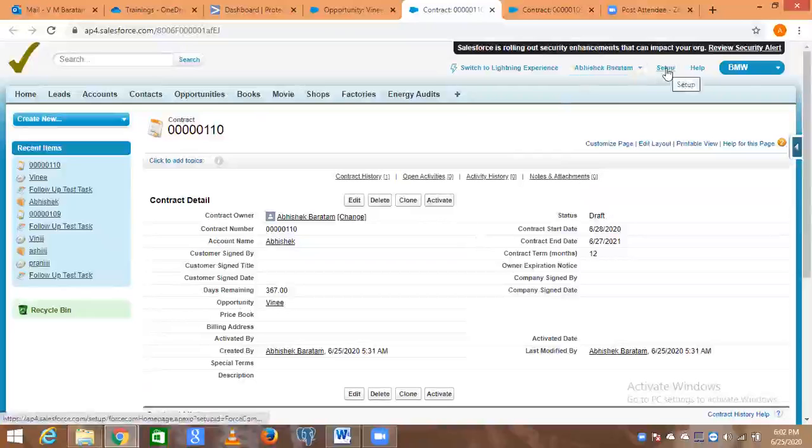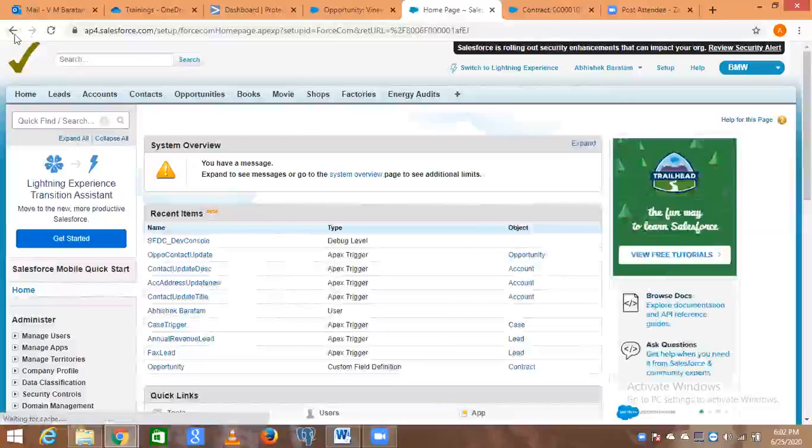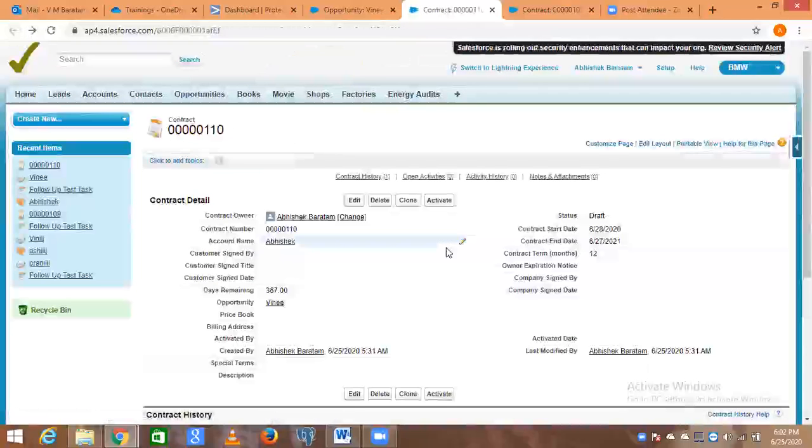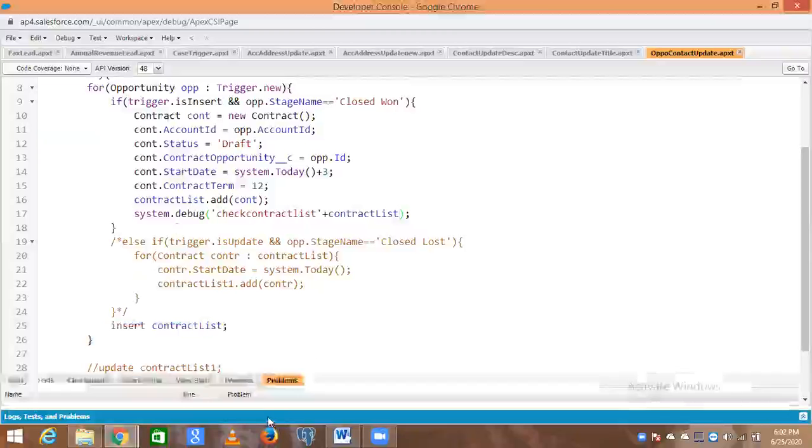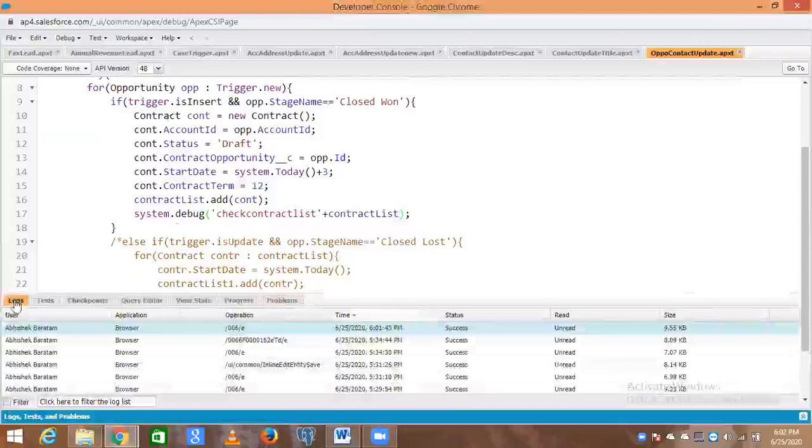Open the developer console. Yes, this is the latest one.